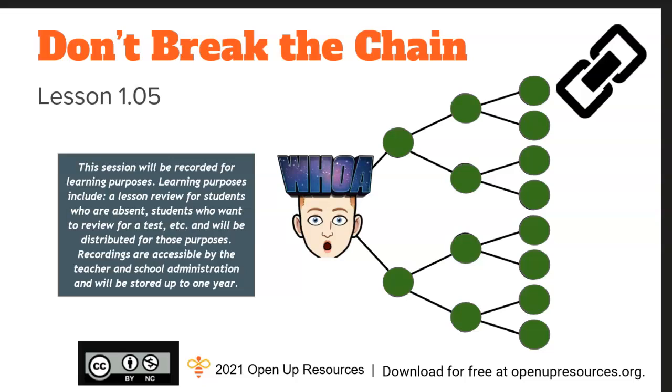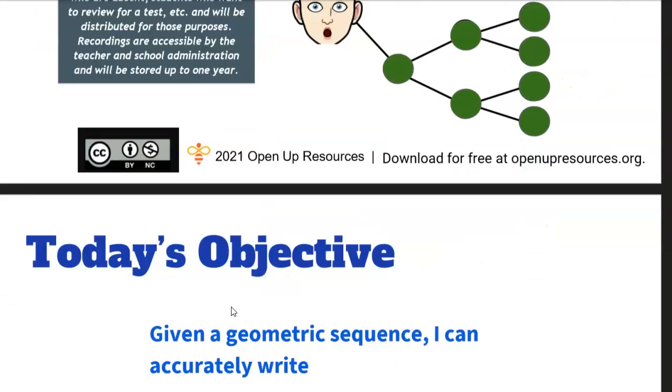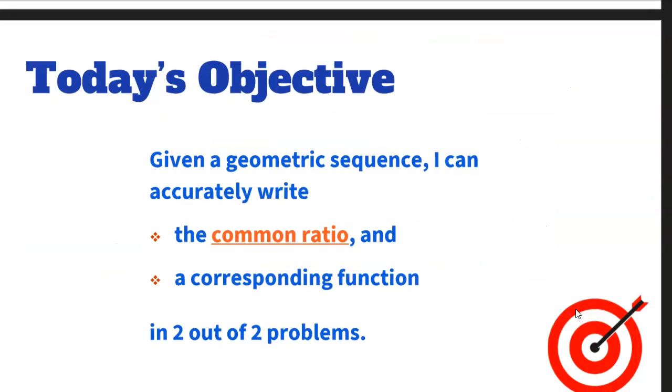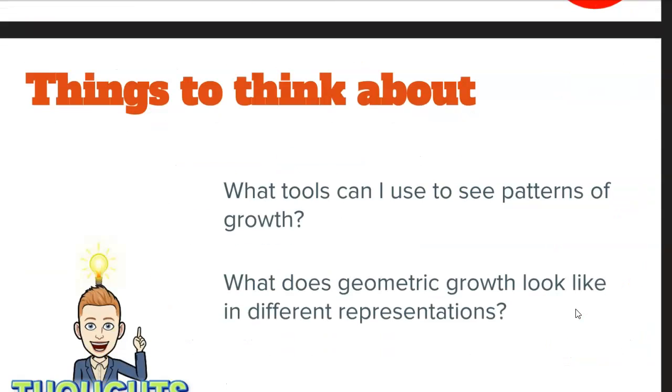Today we're looking at lesson 1.05, Don't Break the Chain. So our objective today is, given a geometric sequence, we talked about what those were last week, I can accurately write the common ratio, that's a new vocabulary term today, and a corresponding function in 2 out of 2 problems. So here's some things to think about.